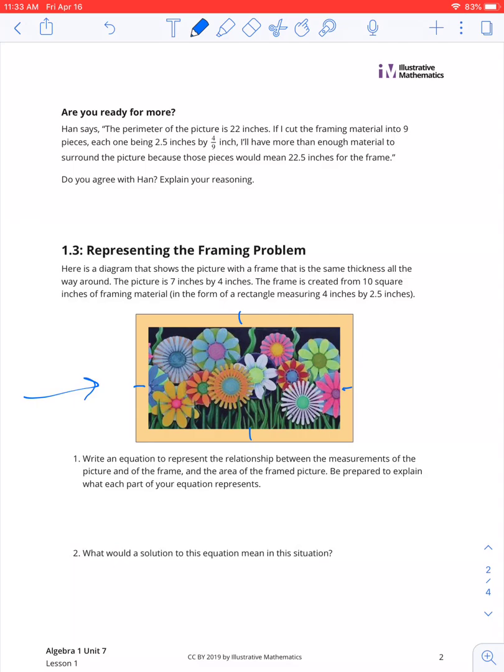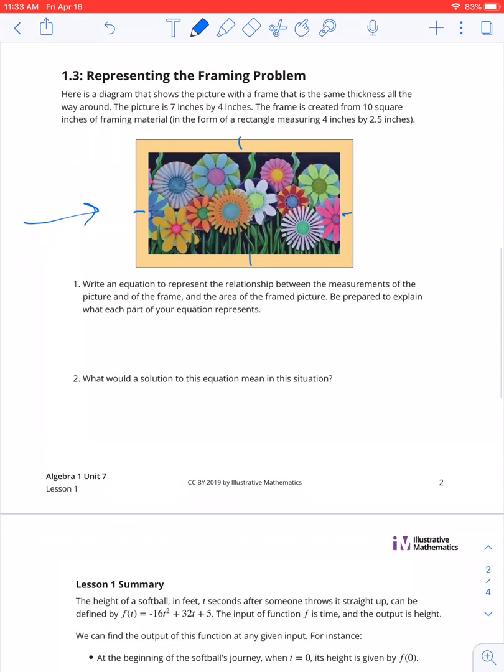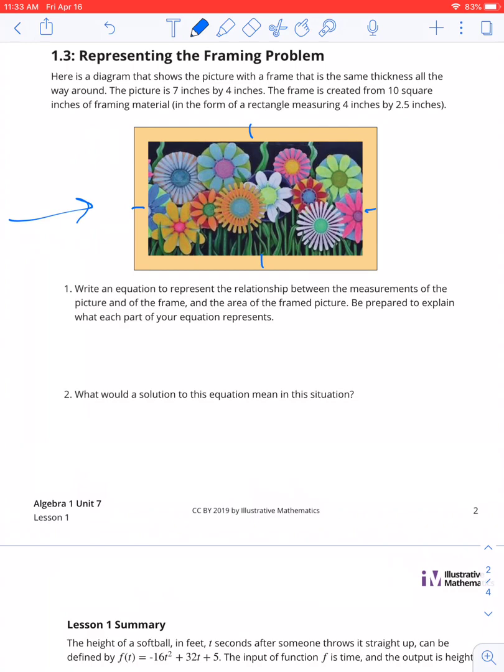It's pretty much the purpose of part 2 is to create a frame that looks like this, where it's perfect on all sides of the picture. And what the kids at home are going to find out is that you cannot cut this perfectly because we do not have a very easy measurement. So let's just go ahead and go over to 1.3 for those of you at home.